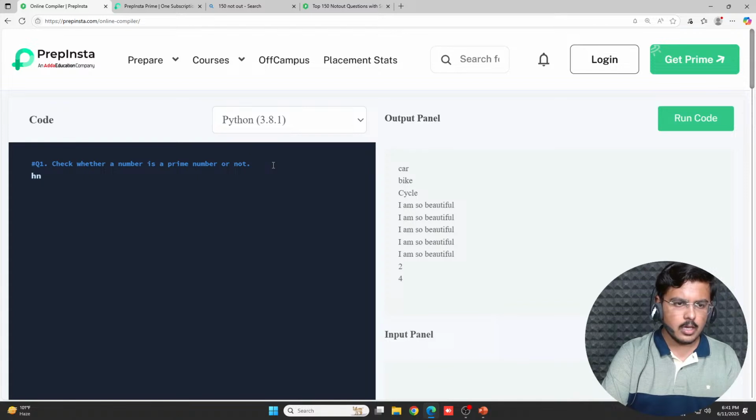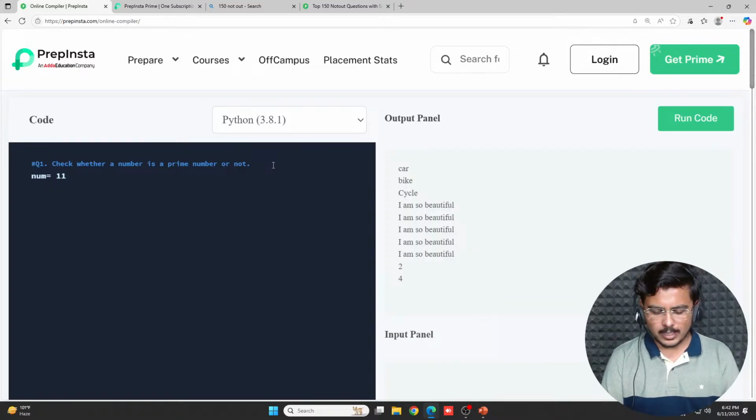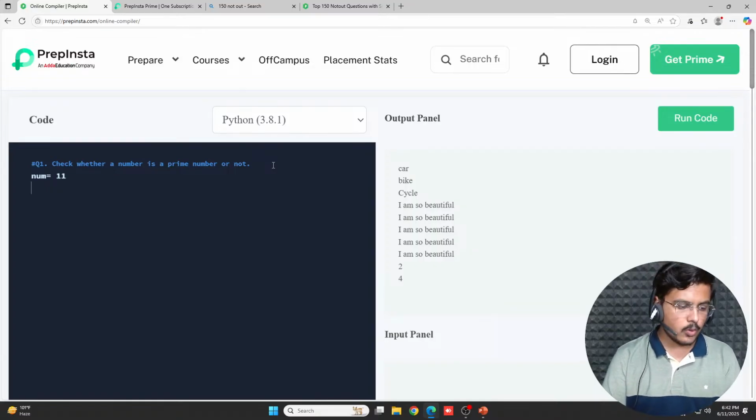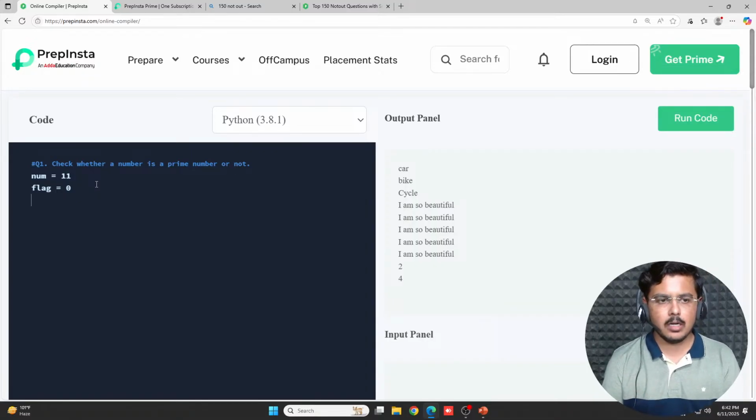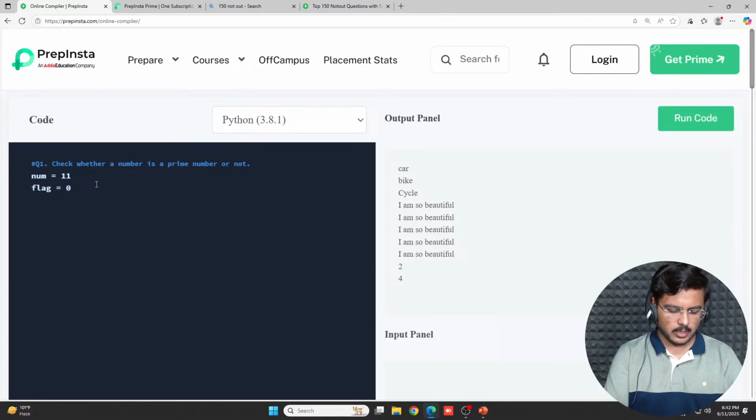So I have a number, say, equal to 11. We all know that 11 is a prime number. But how do you check it? So I declare another variable as flag and I set this flag to 0. Let's write it in a bit clean manner. When I find that the number is not prime, I would increment the flag to 1. So basically I have to set a condition. I'll write that condition.